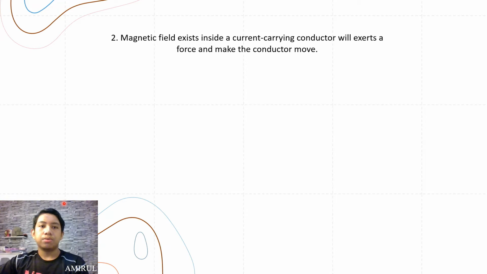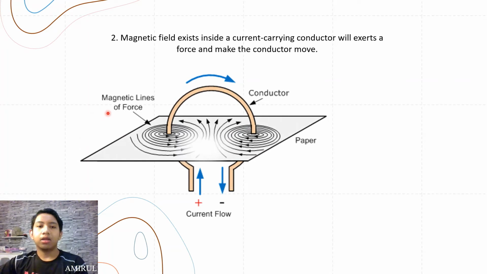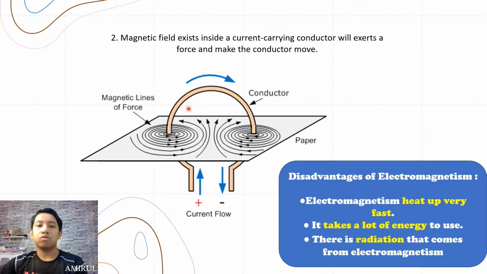Okay, for number 2, a magnetic field existing inside a current-carrying conductor will exert a force and make the conductor move. So when the current flows inside the conductor, it will produce a magnetic field, and then the force will make the conductor move inside the magnetic field, so it will produce electromagnetism. The effect of electromagnetism is that it heats up very fast, it takes a lot of energy to use, and there is radiation from electromagnetism.